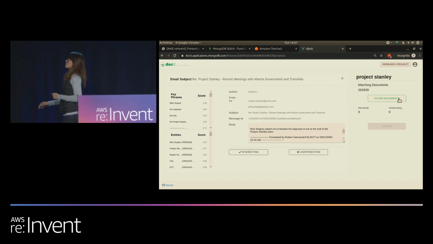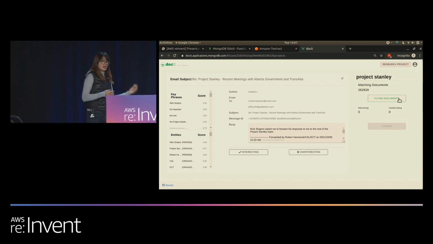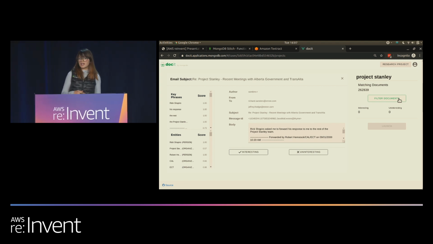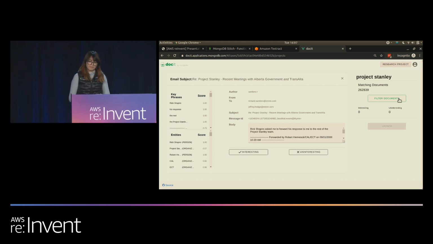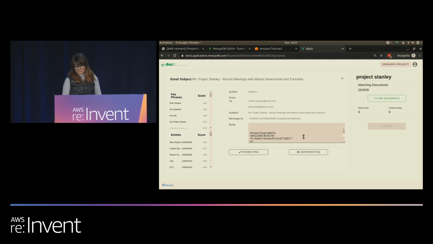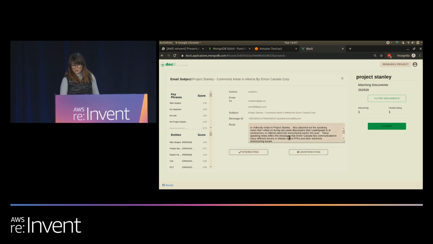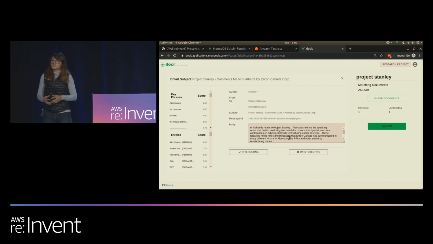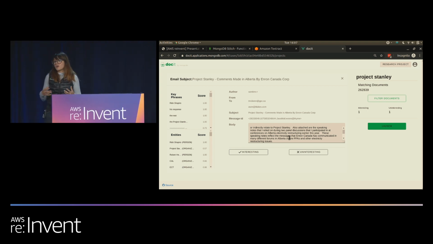I here have all of my results. For each email, I have the top key phrases and entities on the left-hand side. Therefore, I don't need to go back and read the entire email contents. For each result, if I find it to be relevant to the Project Stanley case, I can label it as interesting. If it's irrelevant, I can mark it as uninteresting. Once I have enough of these labeled documents, I can go ahead and launch a background process. What it'll do is identify other similar emails to the ones I have selected.